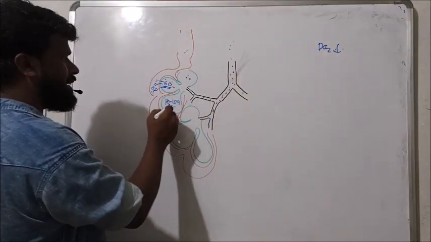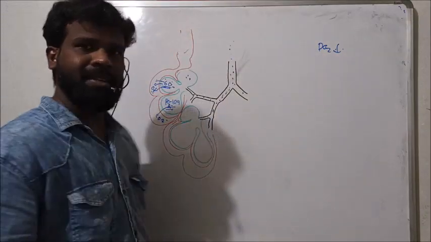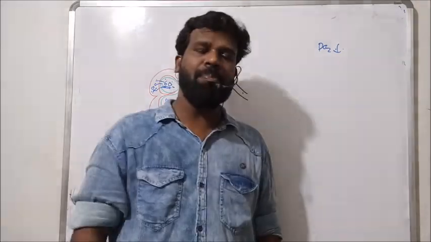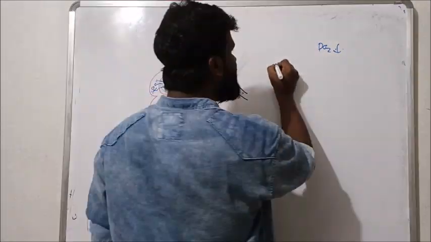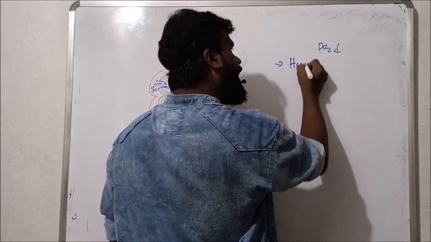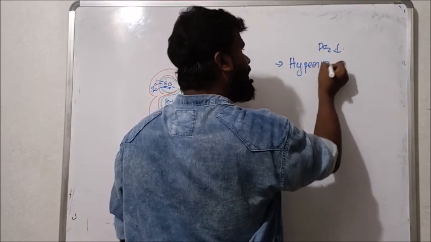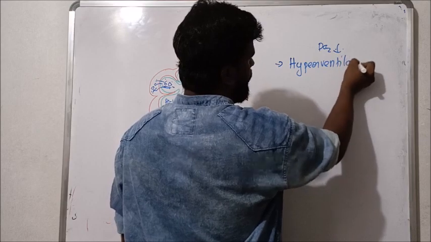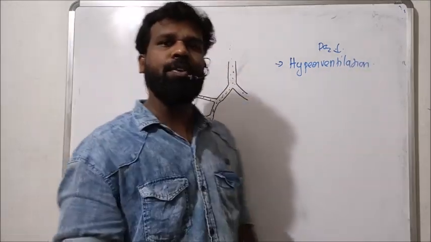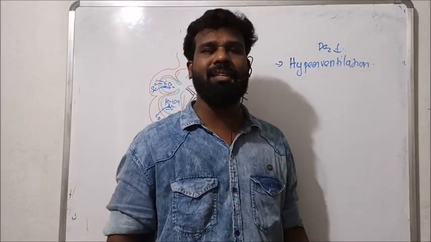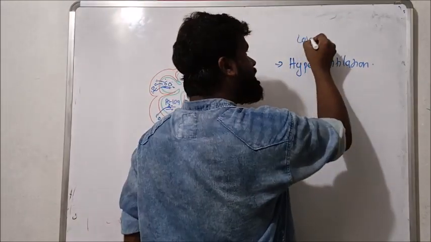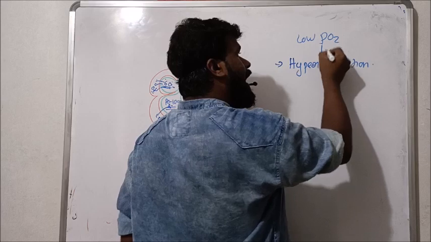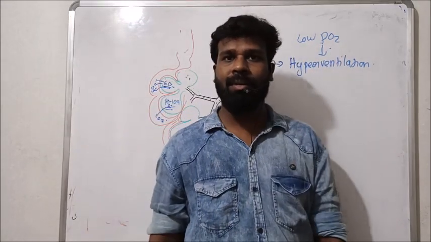In such a condition, when the partial pressure of oxygen decreases, there is a change in body chemoreceptors, which leads to hyperventilation in our body. So low PO2 increases the ventilation. That condition is hyperventilation.